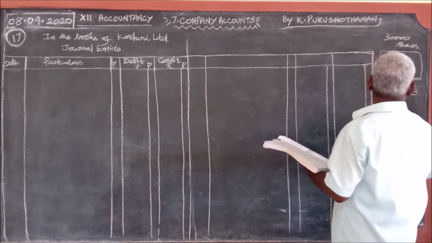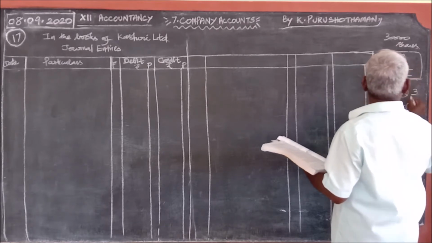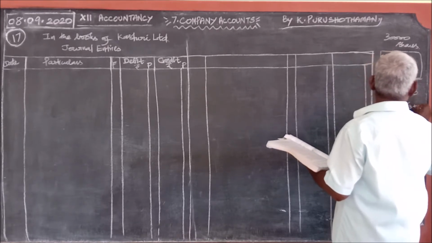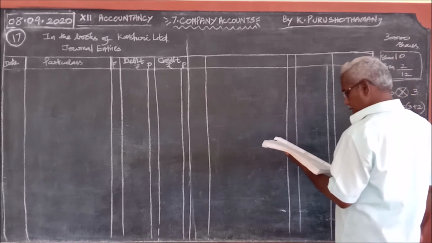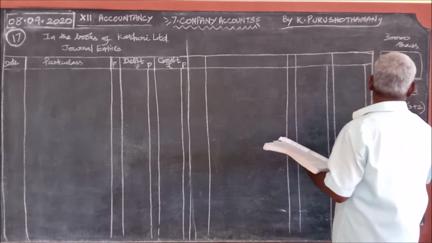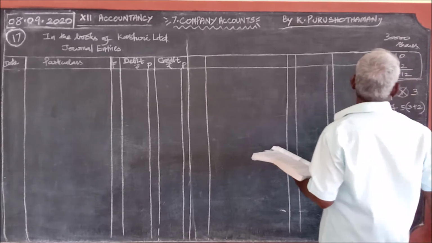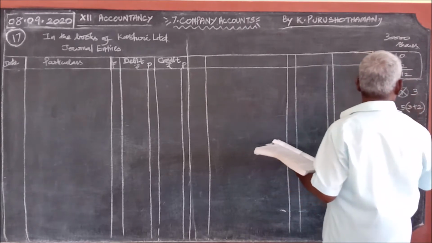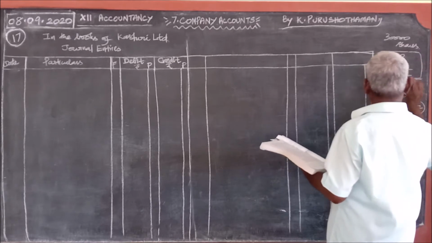This 5 includes the premium, therefore allotment 3, 2 rupees premium. Then 2 on first call, 2 on final call. Okay, 12 rupees it comes including the premium.